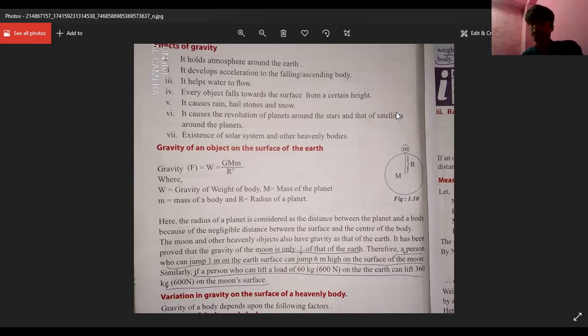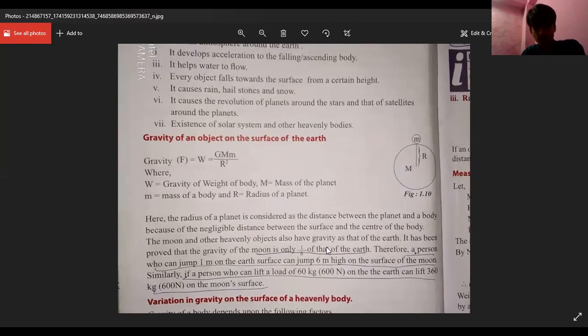And that's why they can jump 6 times more, so that they can carry 6 times more mass. So that they have weight 6 times lesser. That is the reason why everything happens.